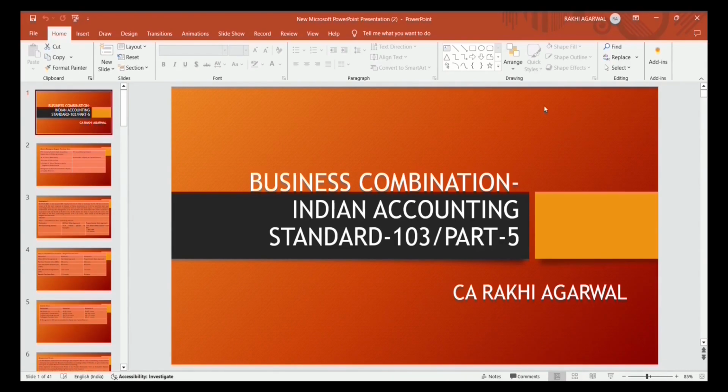So step 5 of the acquisition method of accounting is how to recognize and measure intangible assets if it is present in the books of the acquiring company on the date of acquisition. On the date of acquisition, if any hidden intangible is identified, then it should be recognized at fair value. Examples of hidden intangibles: a patent, a trademark, the customer list of B Limited, a brand, a license, a license to operate a power plant.